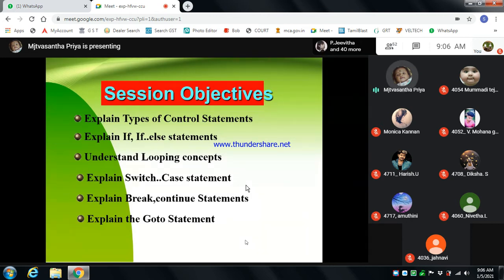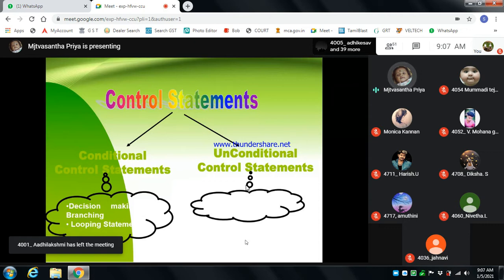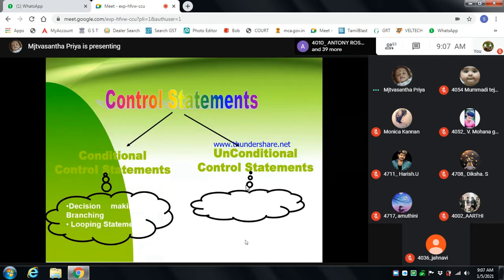So today's class covers the types of control statements and what happens in them. That is if else, understanding the looping concept, the switch case statement, break, continue and goto statements. This is the full set of iteration and branching statements. Okay, next, control statements are classified into two types, conditional and unconditional control statements. Conditional statement is decision making, which is the branching and looping statement. Unconditional is where nothing is included.